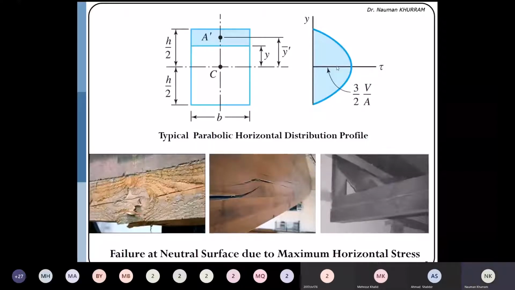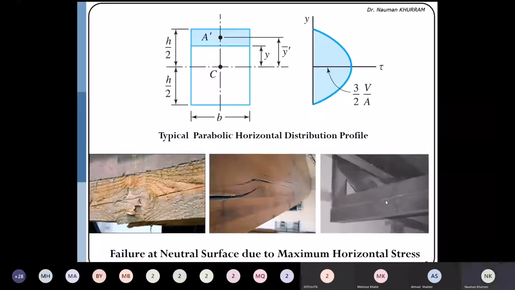There might be one question, because I told you that whenever the horizontal shear stresses are produced along the length, at the same point we also have the stress acting in the transversal direction. So why are the cracks not produced in the vertical direction? Because the beam is weak along the longitudinal direction, but it is strong in shear in the transversal direction. So shear strength is less along the fiber direction. So that's why the cracks are produced along the weaker plane.